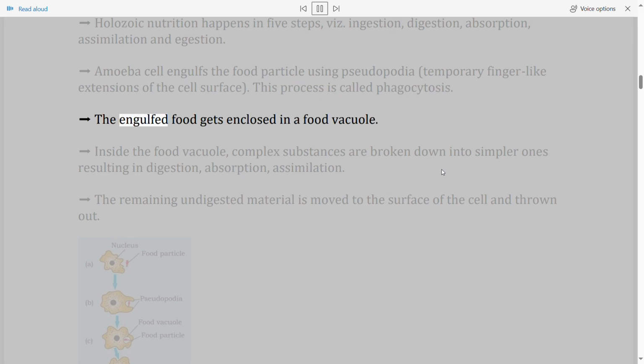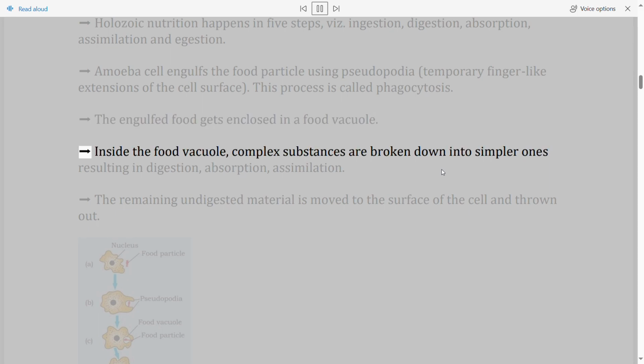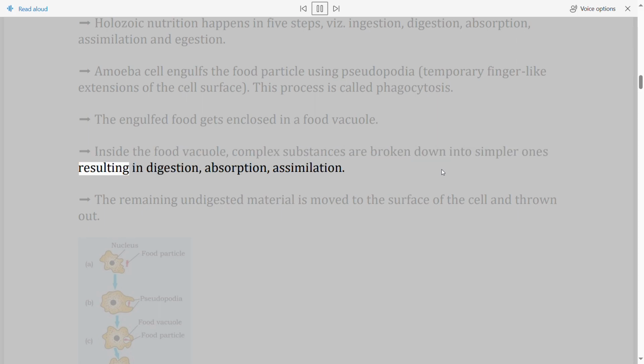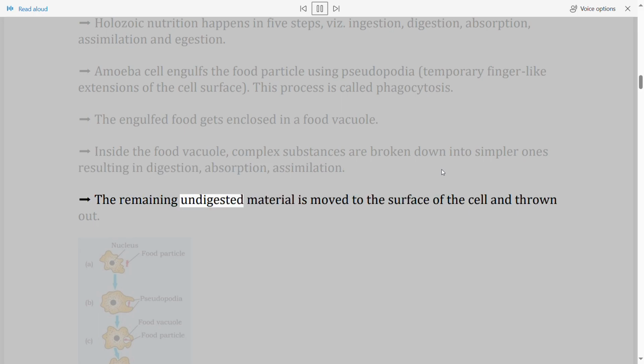The engulfed food gets enclosed in a food vacuole. Inside the food vacuole, complex substances are broken down into simpler ones, resulting in digestion, absorption and assimilation. The remaining undigested material is moved to the surface of the cell and thrown out.